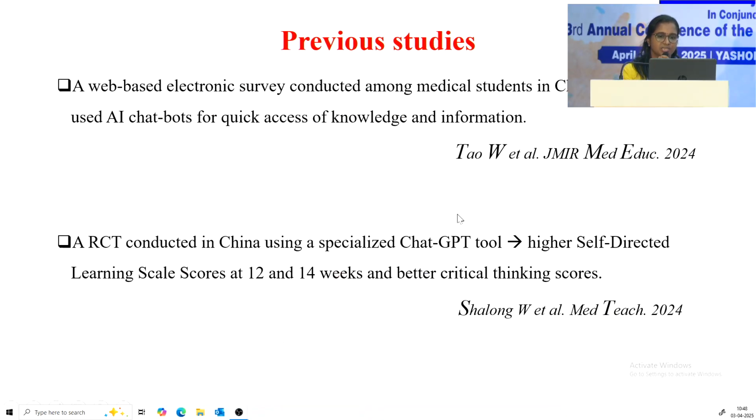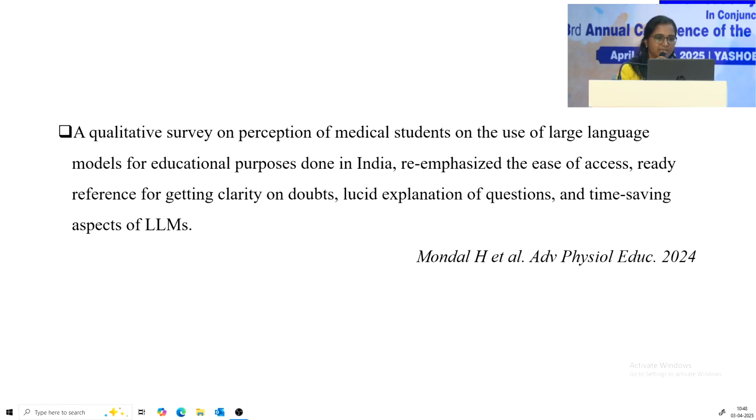So there are some previous studies. In China, they conducted a web-based electronic survey saying that students are using more of AI chatbots. 91.05% are already using them for quick access of knowledge and information. Another study in China used a specialized ChatGPT tool that showed students have higher self-directed learning scores and better critical thinking scores. In India, a qualitative survey for students using large language models re-emphasized the ease of access, ready reference for clarity of doubts, lucid explanation of questions, and time-saving aspects.